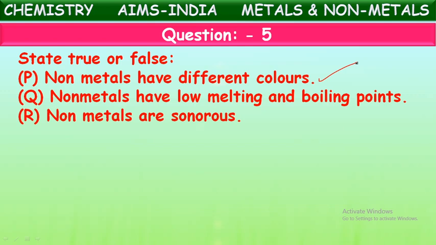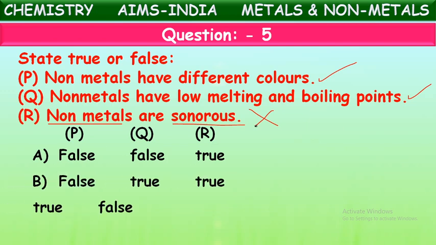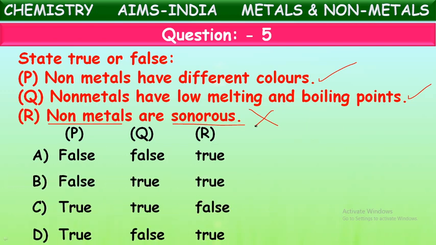Non-metals have low melting and boiling points. This is also correct. Next, non-metals are sonorous. Is it correct? Sonorous means they can produce sound on heating. Is it correct about non-metals? No. Non-metals cannot produce sound by heating. They are non-sonorous. See the options now. Which is correct, children? The first two statements are correct, and the last statement is wrong. Now the correct option will be this.